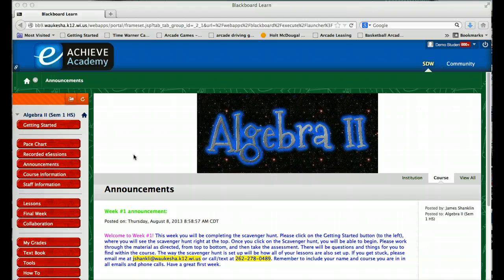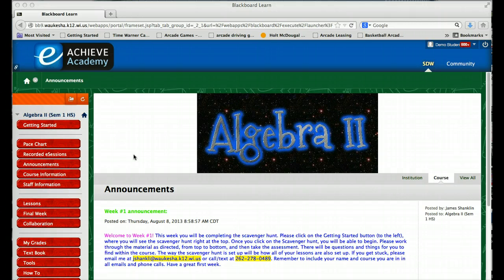When you click on Algebra 2 to come into the class, you should be taken to this first page, which is the announcements page. Each week there should be a new announcement explaining what you should be doing for that week. If you take a look at week number 1, you'll see "Welcome to week number 1. This week you will be completing the scavenger hunt."